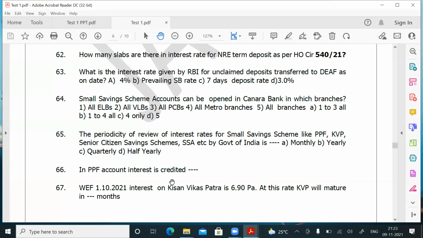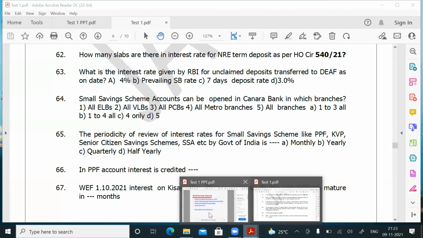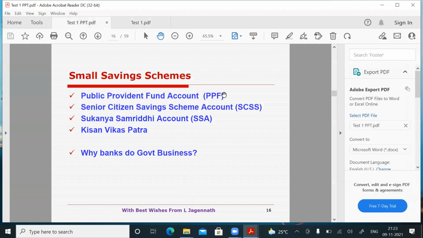In PPF account, the interest is credited annually. So once in a year, the interest is credited. In Sukanya Samriddhi account, interest is credited annually. In Kisan Vikas Patra, interest is credited annually.